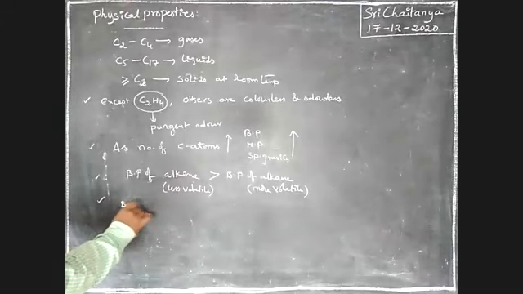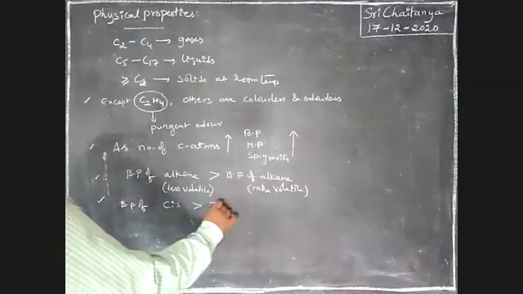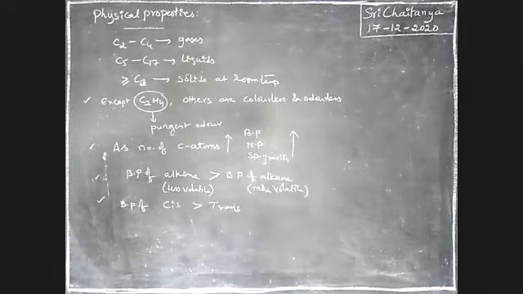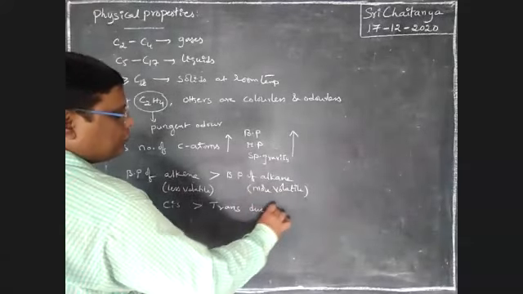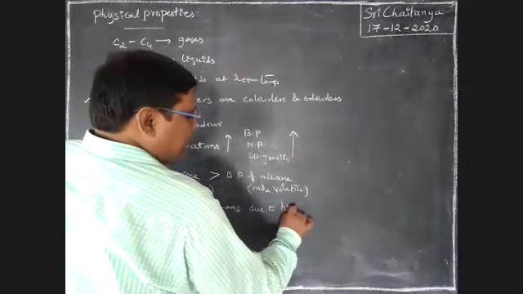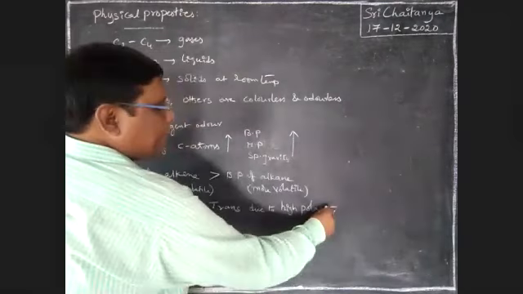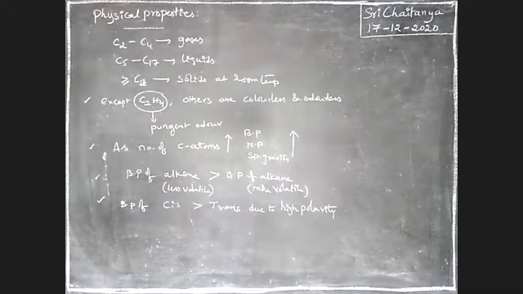Next and most important, the boiling point of cis is greater than that of trans. The boiling point of a cis alkene is greater than that of trans due to high polarity, because cis has a higher dipole moment value. Due to high polarity, cis alkenes have a higher boiling point than the corresponding trans alkenes.